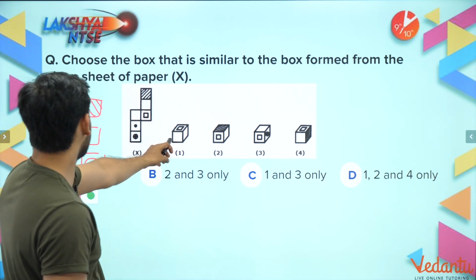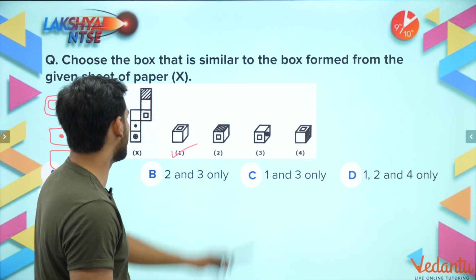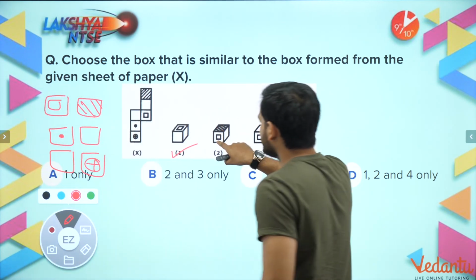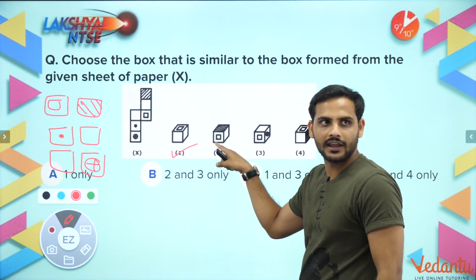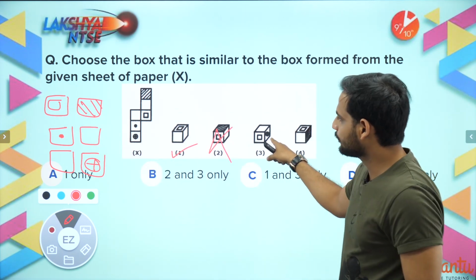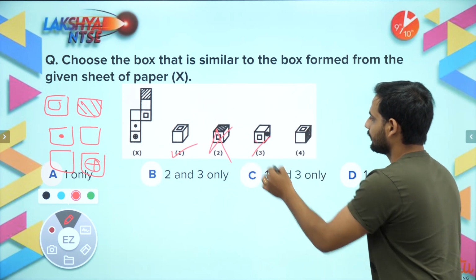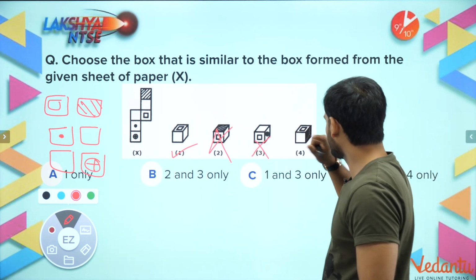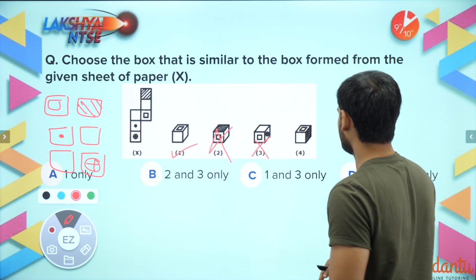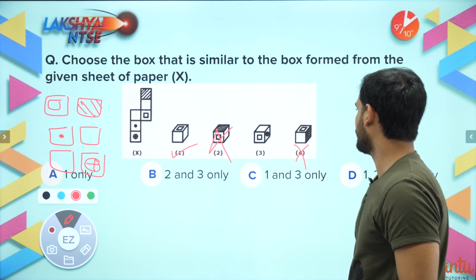Okay, now let us see if any pair of opposite faces is given together. In the first one, can it be? No opposite faces are together, so the first can be the answer. In the second one, see, these are the two opposite faces. They cannot be adjacent, so this is wrong. In this one, you can see these are the two opposite faces. It cannot be correct. This is wrong. And in this one, you can see these are the two opposite faces, so it cannot be.